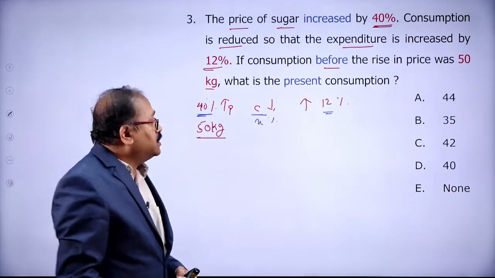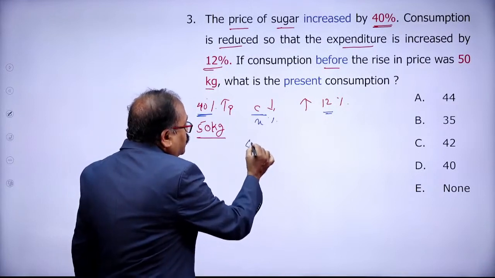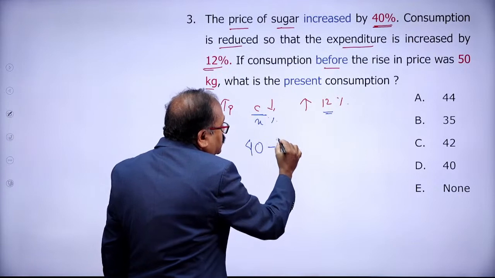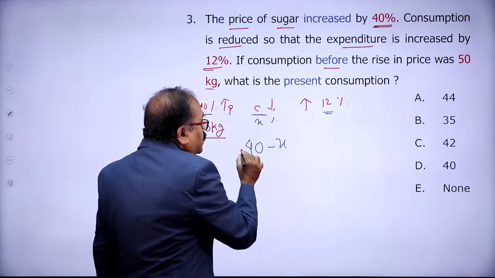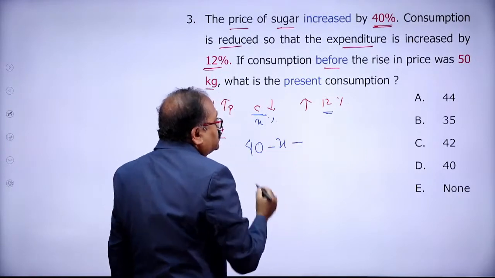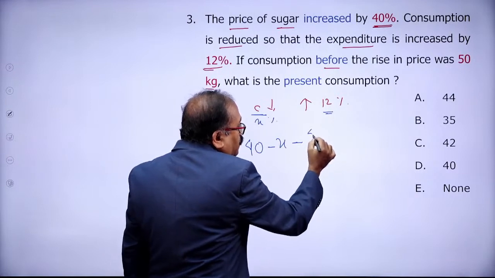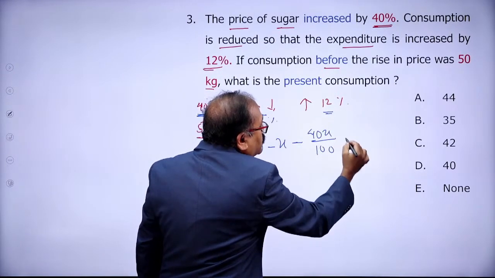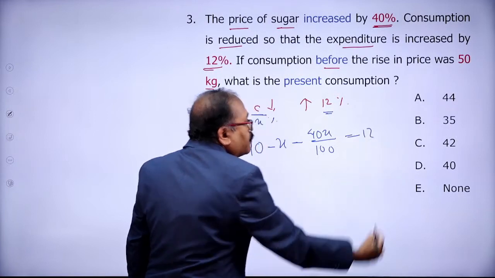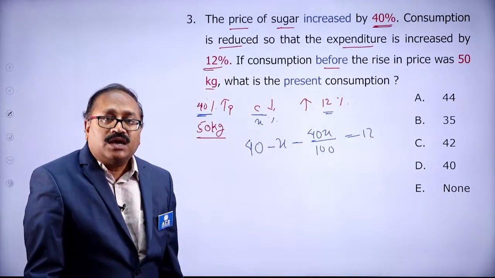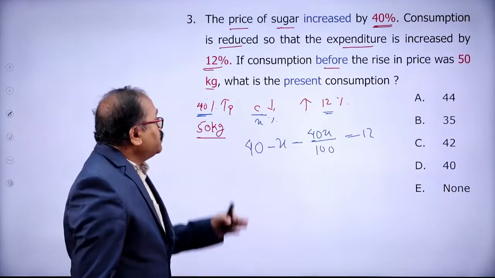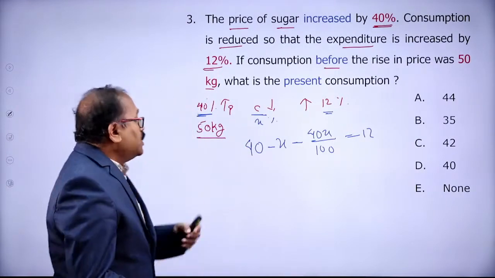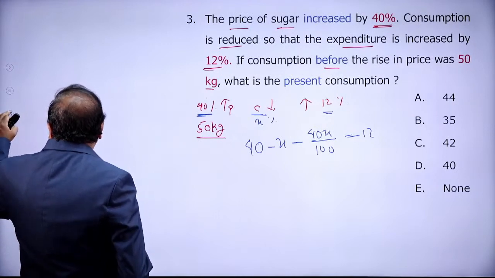In the formula, this is 40 increase, and the consumption decrease, therefore minus x, then plus into minus is minus 40 into x, that is 40x by 100, and the overall result given to us is 12. Solving this, I will get the x value. That means I will get by what percentage the consumption is decreased.